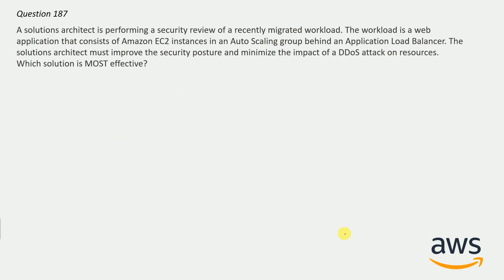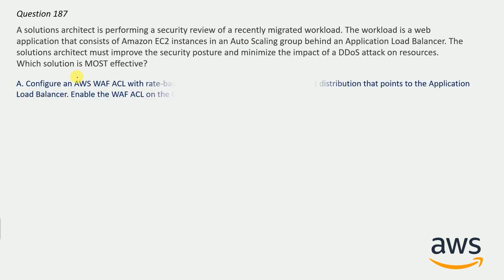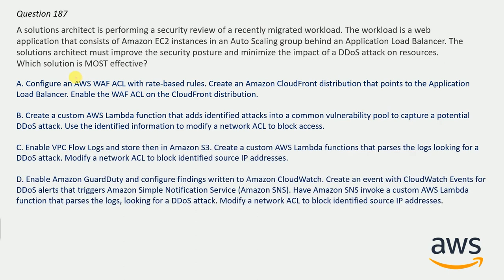And now question number 187. A solution architect is performing a security review of recently migrated workload. The workload is a web application that consists of Amazon EC2 instances in an auto scaling group behind an application load balancer. The solution architect must improve the security posture and minimize the impact of DDoS attack on resources. Which solution is the most cost effective? And here are the options. And correct answer here will be, take your time to guess the answer.